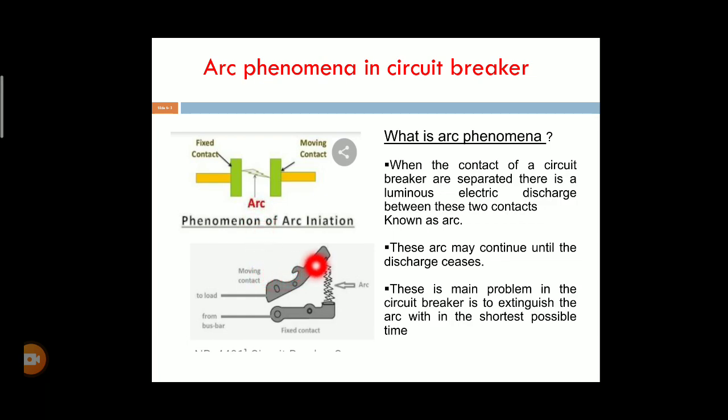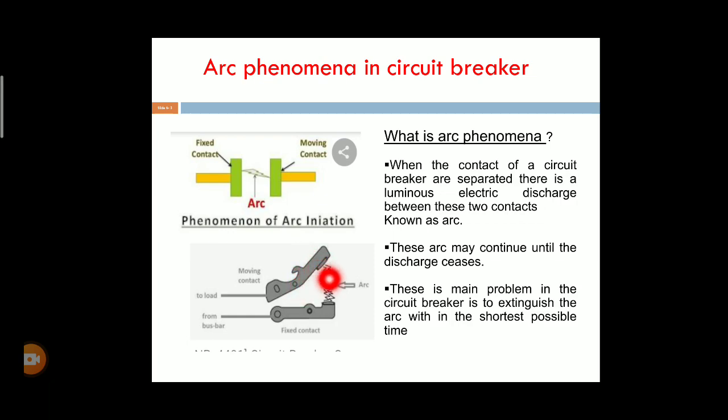This is another diagram for the circuit breaker contacts, this is the moving contact and this is the fixed contact. In between the fixed and the moving contact, an arc is struck. If any faults are obtained in the circuit breaker, the moving contact moves away from the fixed contact.